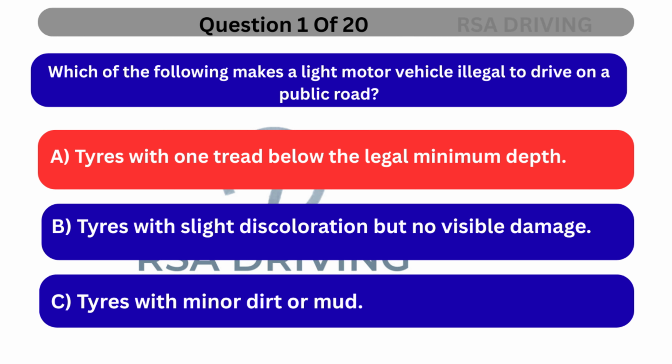The correct answer is A. Tires with tread below the legal minimum depth. Driving with tires that have tread depth below the legal minimum is illegal, as it severely compromises grip and safety. Discoloration or minor dirt/mud is not illegal.